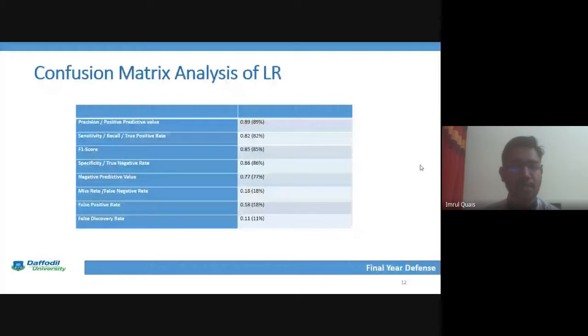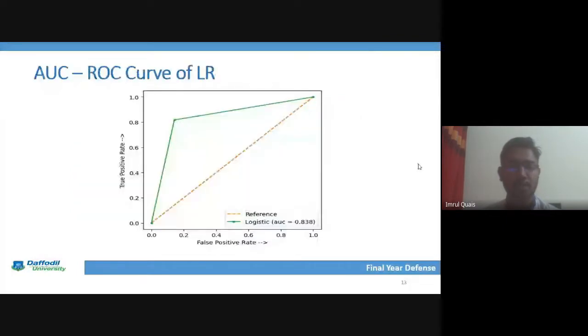Next point is the area under the curve, the ROC curve of logistic regression. We know that any ROC curve works on the true positive rate and false positive rate, and the model's ROC curve will give the best output when the corner side is very near to the highest value of 1. The AUC ROC curve value is 0.83 for the logistic regression. So we can say that it is good. It is a good model for analysis of the data set.